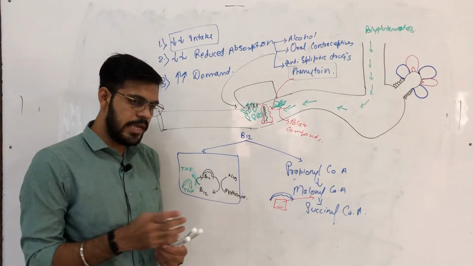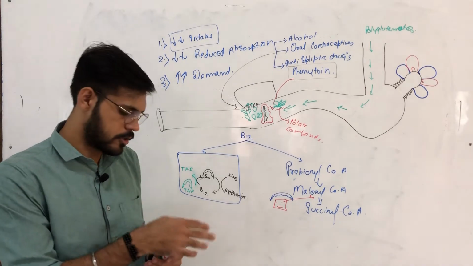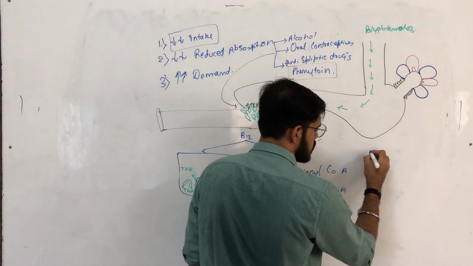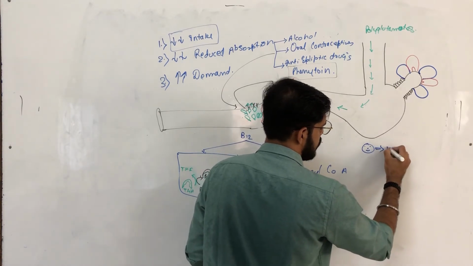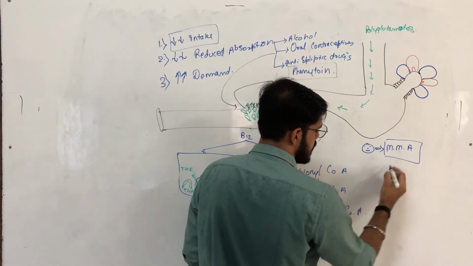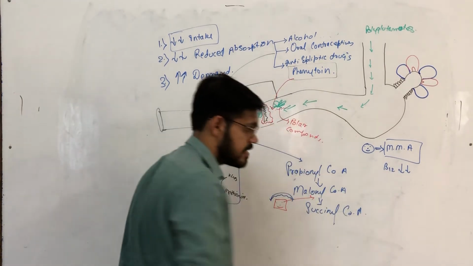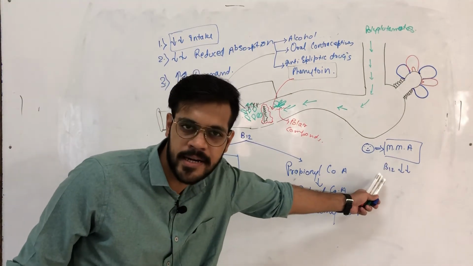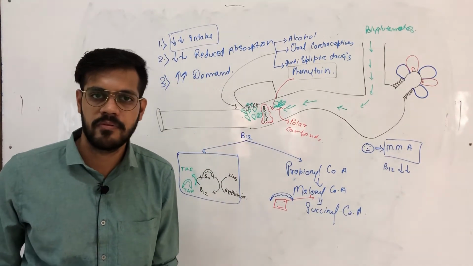Now if a patient goes to a doctor, and the doctor diagnoses that the patient is suffering from macrocytic megaloblastic anemia, and the reason for this anemia is deficiency of B12, then in such a patient we should never ever give folic acid unless we know the exact levels of B12.